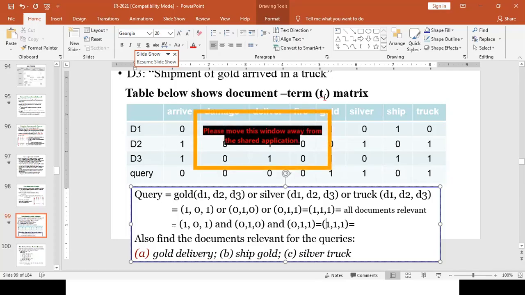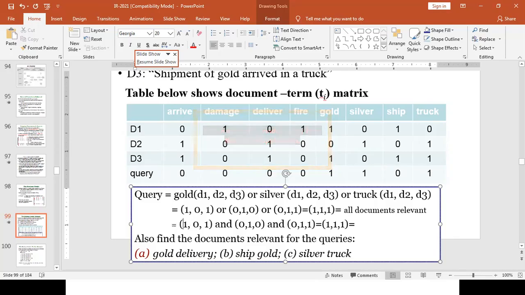So in the case of AND, gold, silver, track are each missing in one of D1, D2, or D3. If you observe document 1, gold appears in document 1 but not in document 2 and document 3.